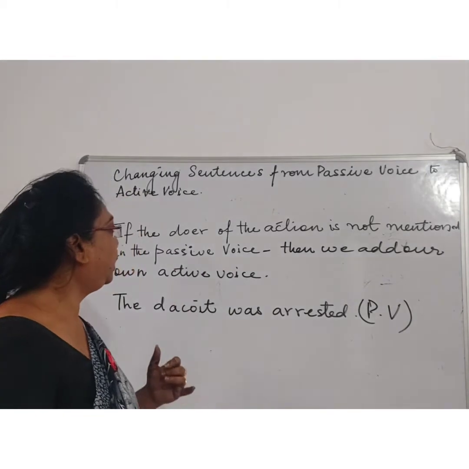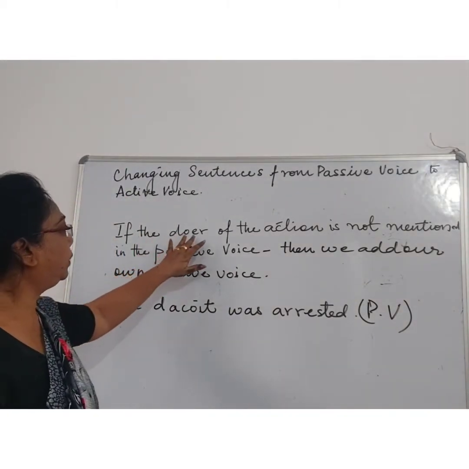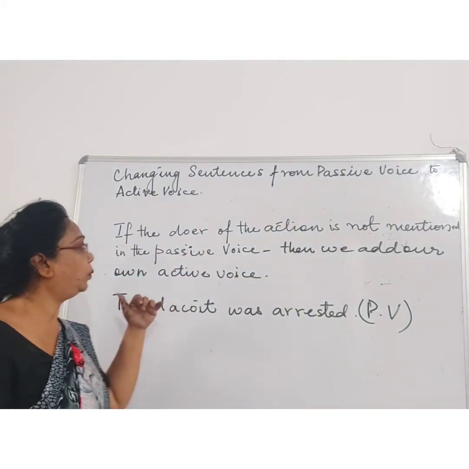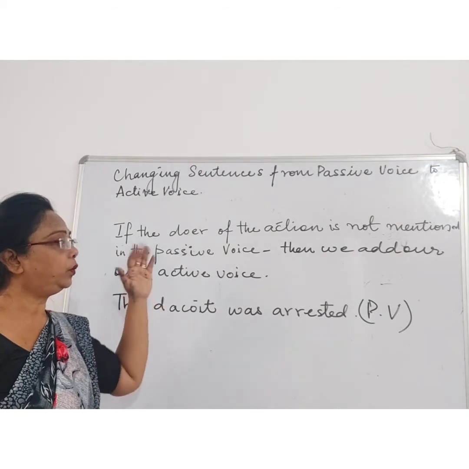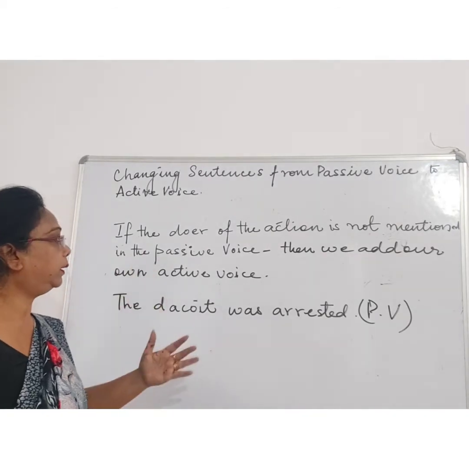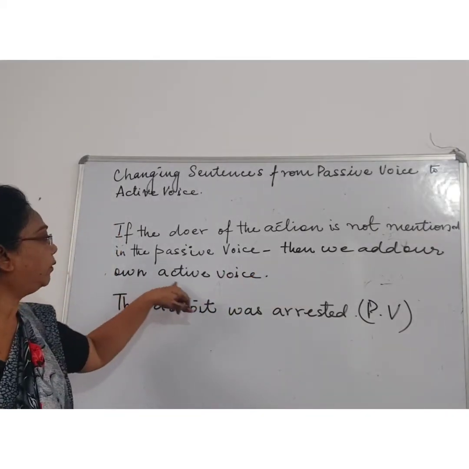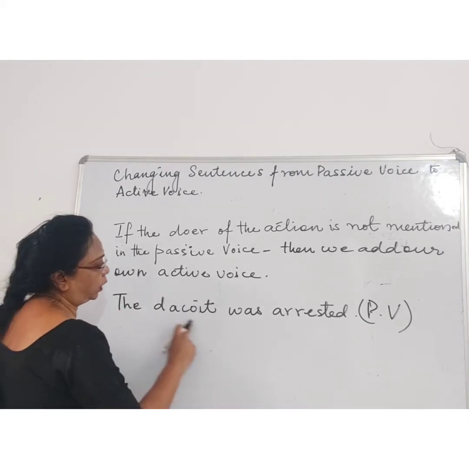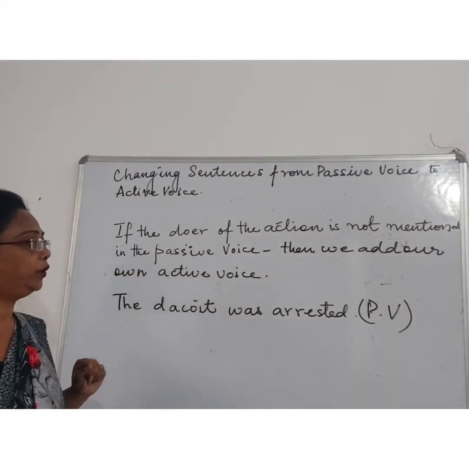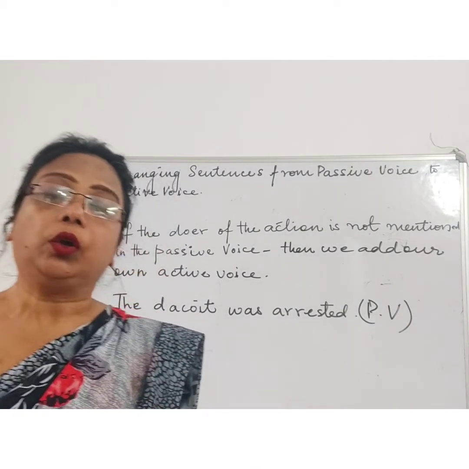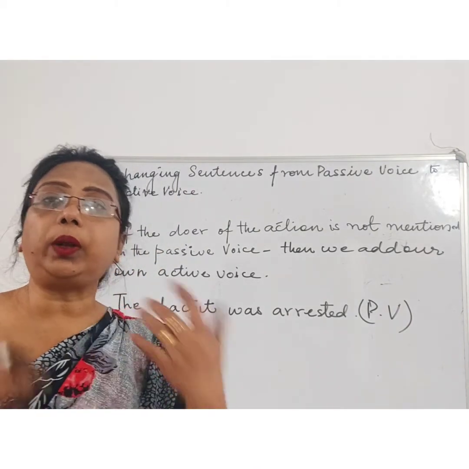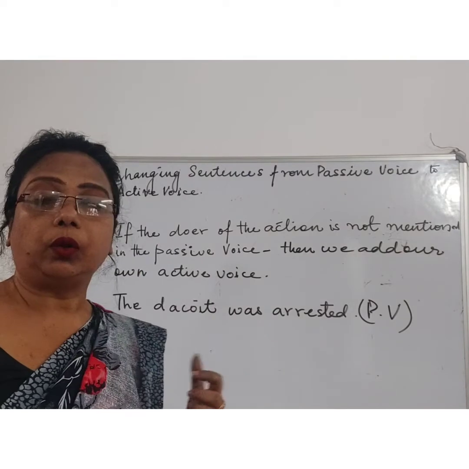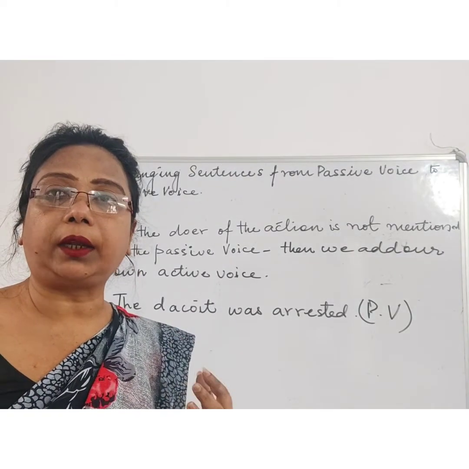Next, children, there are sentences where the doer of the action is not mentioned in the passive voice. In a sentence, when the doer is not mentioned, then we can add our own active voice, right? Like over here, a sentence is given: the dacoit was arrested. It is a passive voice. Now it has been given to change to active voice. So we will add our own doer to complete the sentence, because there is no doer in this sentence.